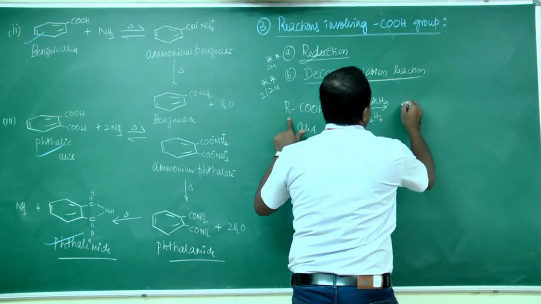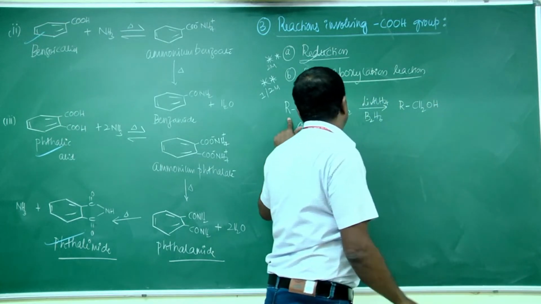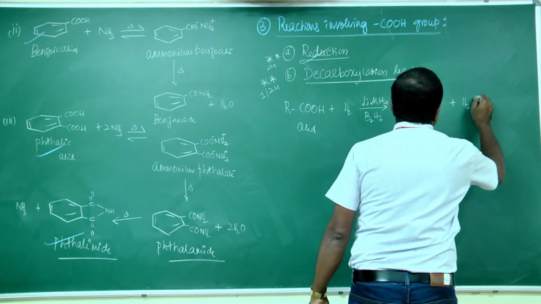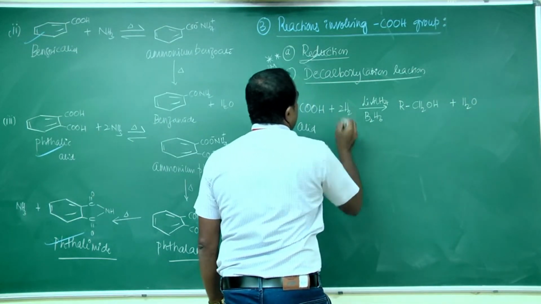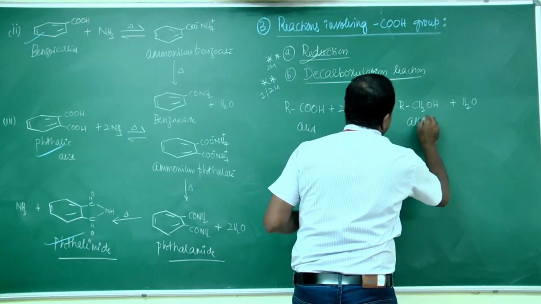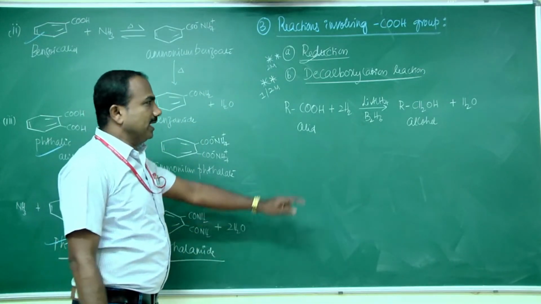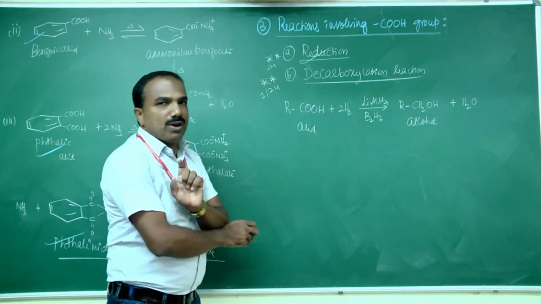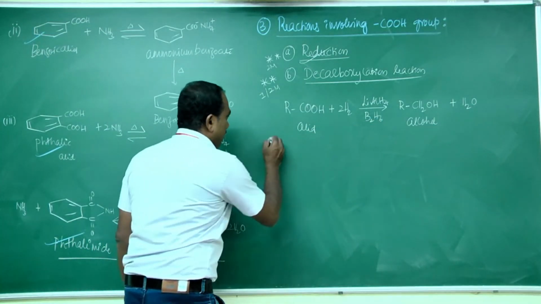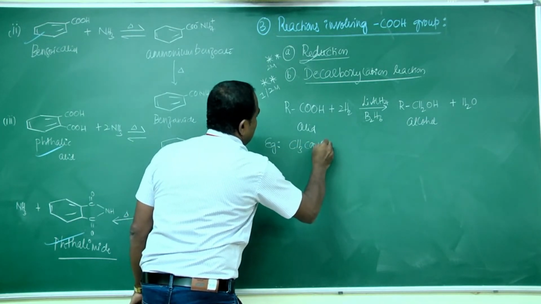Carboxylic acids form alcohols, that is RCH2OH plus H2O. You should write 2 moles here. This is the acid and this one is the alcohol. So carboxylic acids on reduction with reducing agents like lithium aluminum hydride or diborane form alcohols. An example for this reaction is acetic acid.